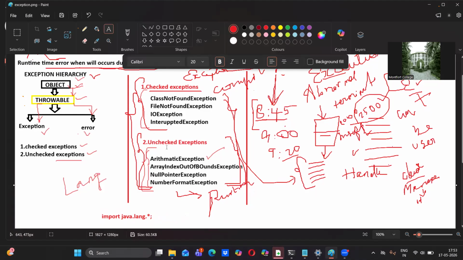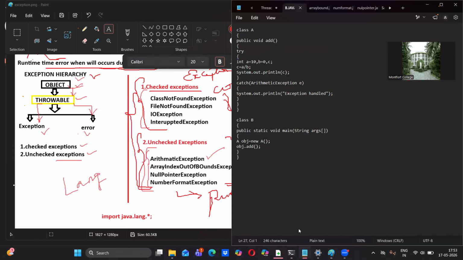Now first we will see unchecked exceptions. First we have arithmetic exception. Second we have array index out of bound exception. Next we have null pointer exception. Then we have number format exception. All right, first arithmetic exception. Let me show an example first.